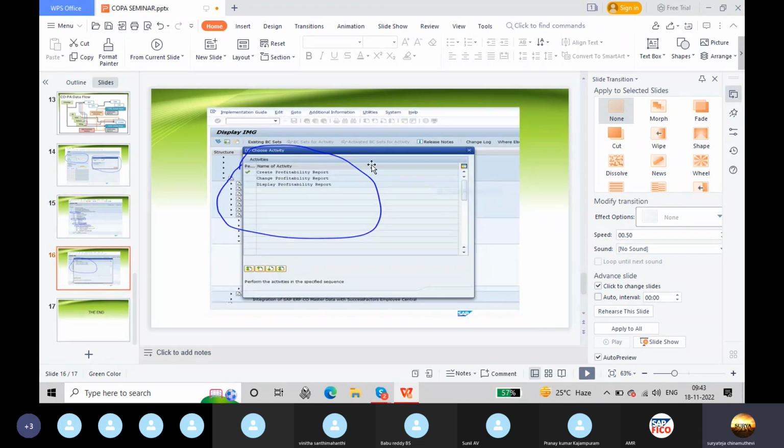After this, a window pops up like this. Here you can select whether to create a profitability report, if you have to create one. If you have already created one and want to change it, you can select change profitability report here, or just display the profitability report. This is it, guys. Hope you understand.